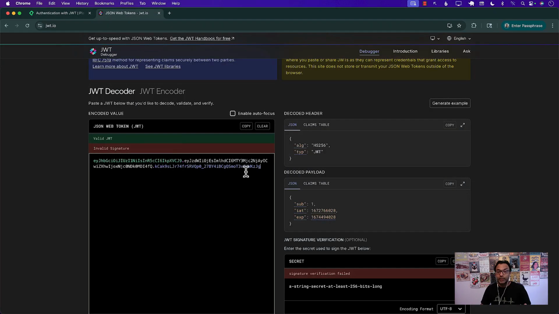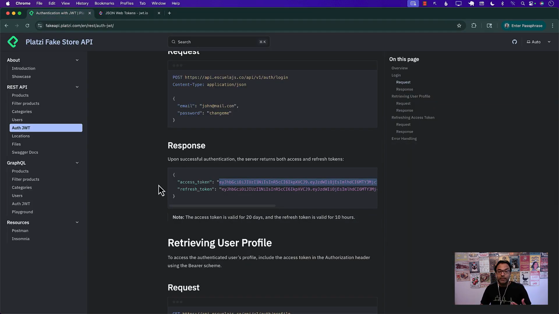But if you paste your access token over here on jwt.io, it's going to decode the token and tell you what's inside the token. So in other words, whenever this token is generated, access token or refresh token, it should not contain any sensitive information.